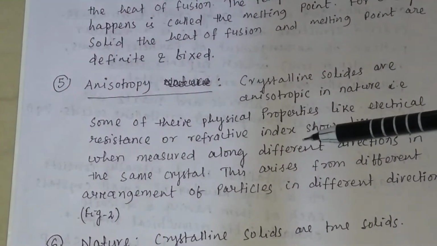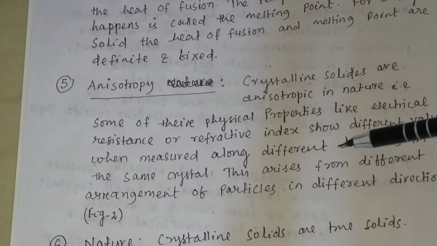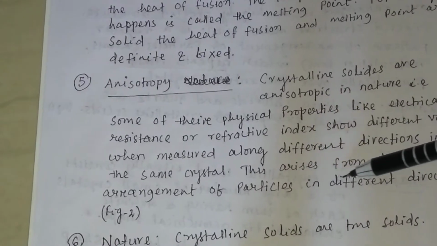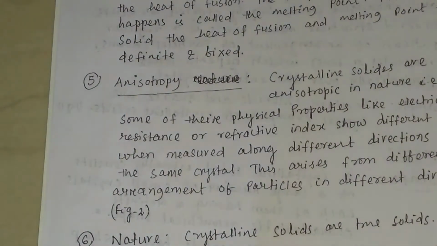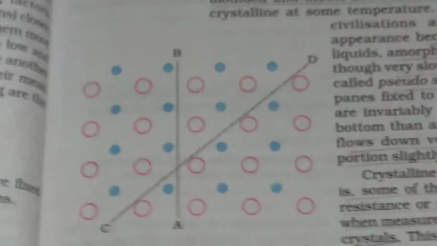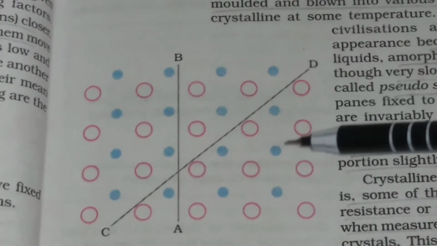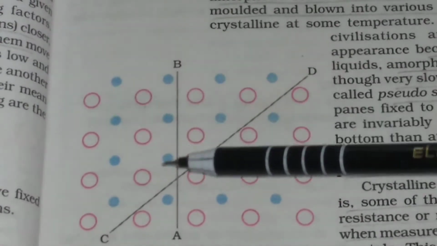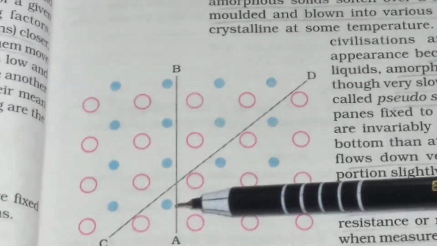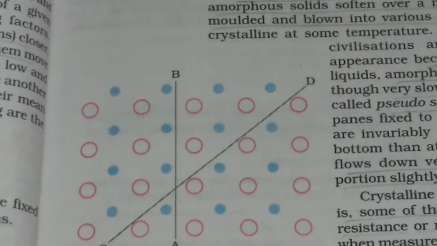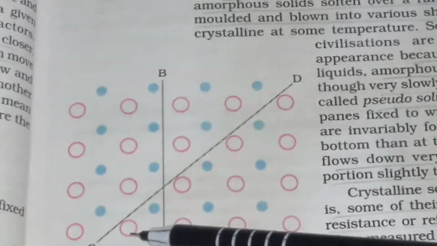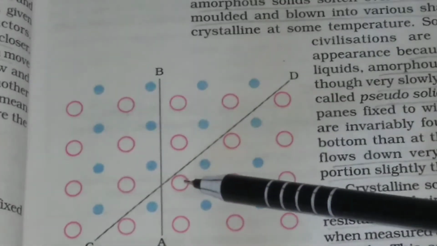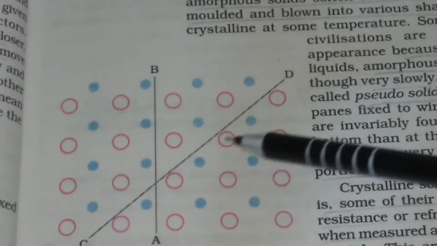The anisotropy of the crystalline solid is due to the different arrangement of particles in different directions. Suppose this is one crystalline solid, and the arrangement of one type of atom is along this plane, and in this plane there is an arrangement of opposite atoms. Here one type of atom, here another type of atom, like this.